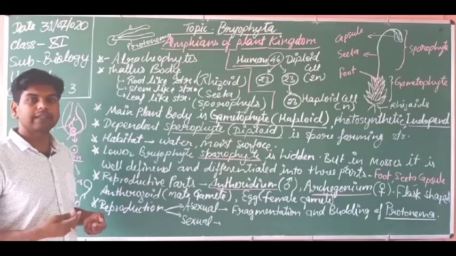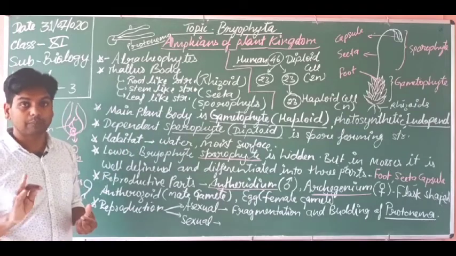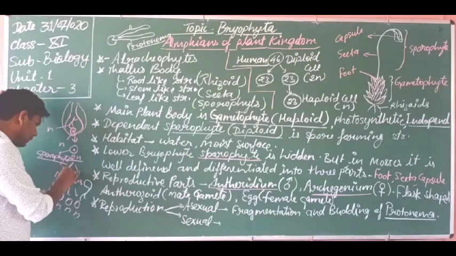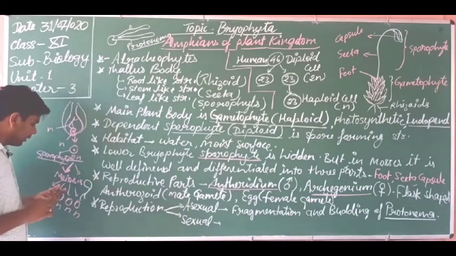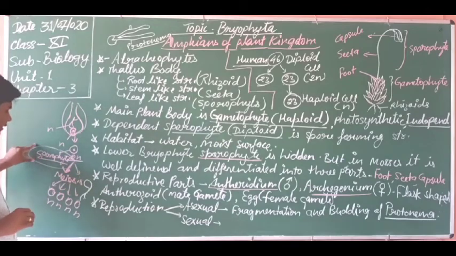I told you earlier in the case of algae that they always show the haplontic life cycle. But dear students, here I want to tell you that although haplontic life cycle is shown in this one, the sporophyte is also given, so it will be changed.